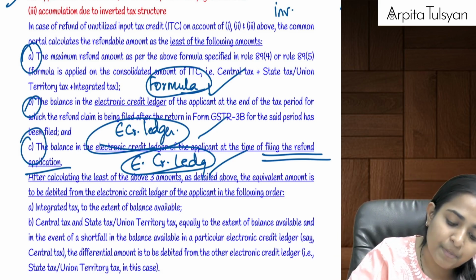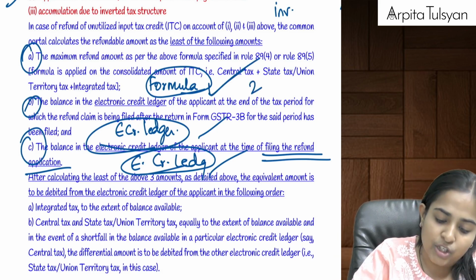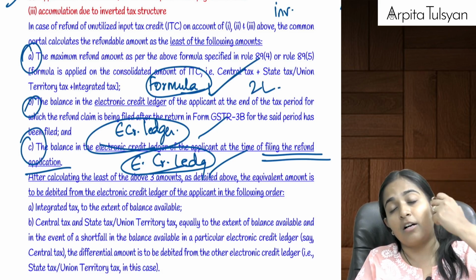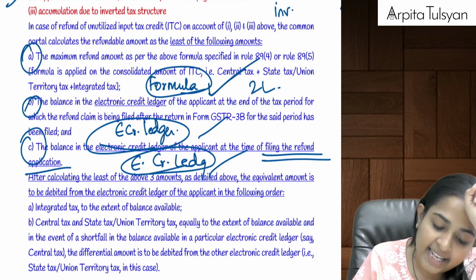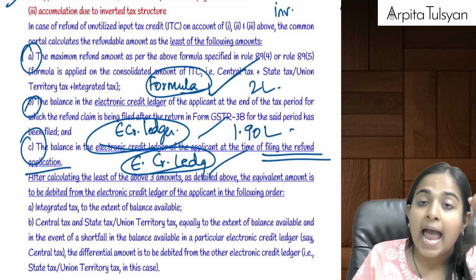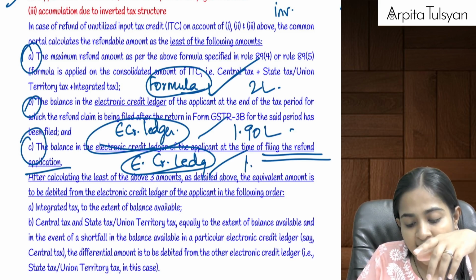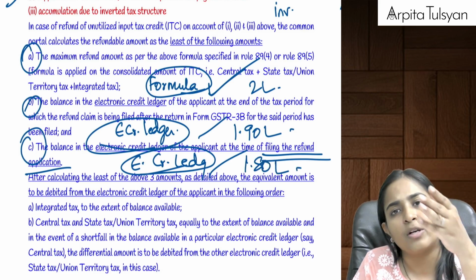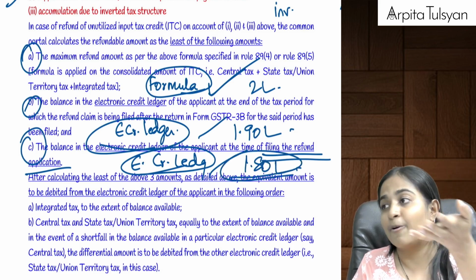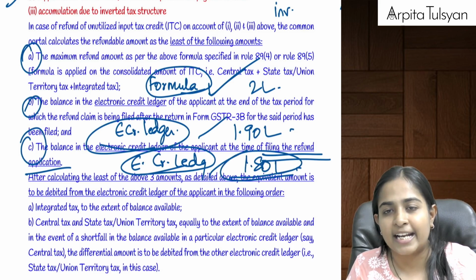Even if as per the formula you are maybe eligible for 2 lakhs of refund, but when you filed the GSTR 3B of that period, at that time the balance in your electronic credit ledger was, let's say, 1.90 lakhs, and now when you file the refund application, the balance in your electronic credit ledger is only 1.80 lakhs, then you will be eligible only for 1.80 lakhs, because they are going to debit that amount from your credit ledger.